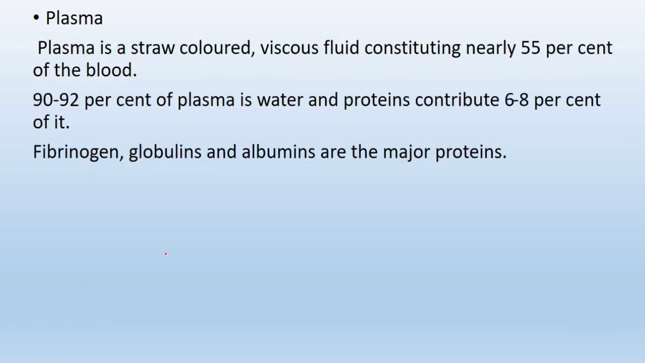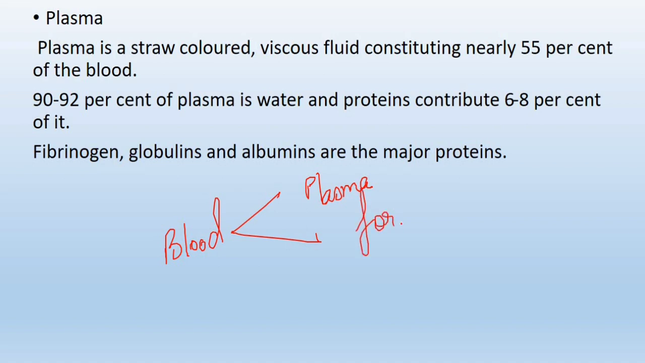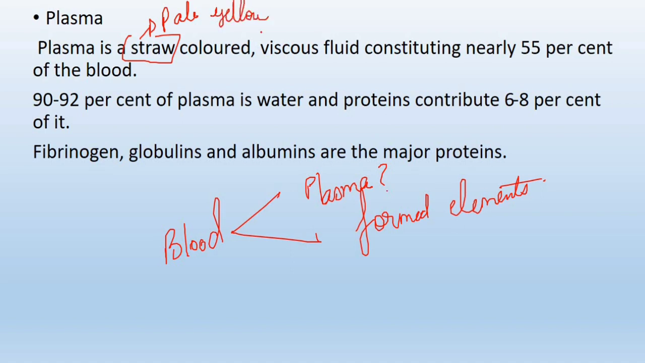Now, the components of blood would be plasma and the formed elements. So what is this plasma? Plasma is straw colored. Straw colored means it would be pale yellow.